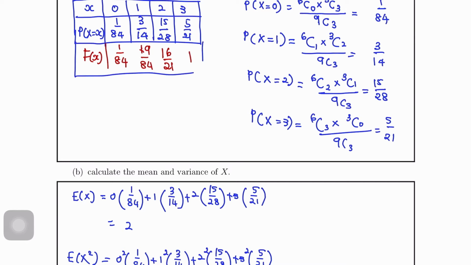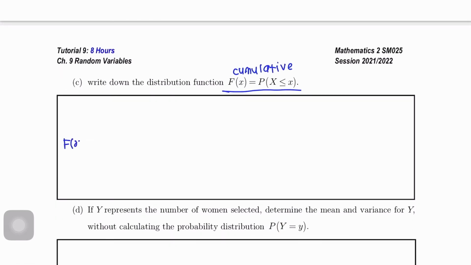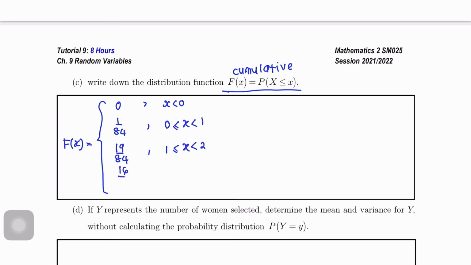Okay, so ini adalah kita punya F besar. Daripada F besar ni, kita akan buat dalam bentuk function. So, F. Mesti start dengan 0 for x less than 0, 1 over 84 for x between 0 and 1, 19 over 84 for x between 1 and 2, 1 yang termasuk. Next, 16 over 21 for x between 2 and 3, 1. X greater equals to 3.